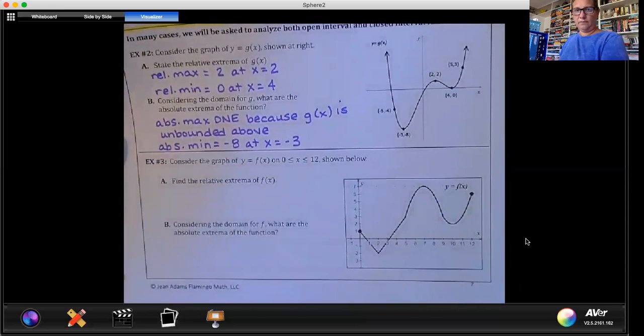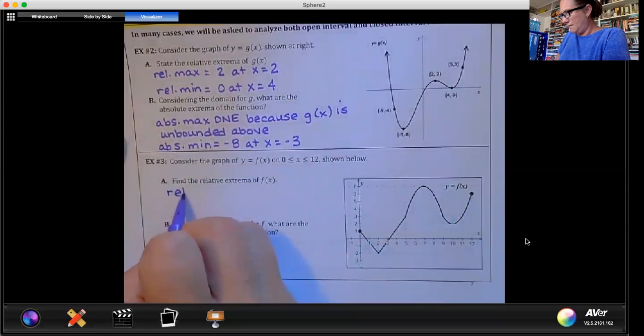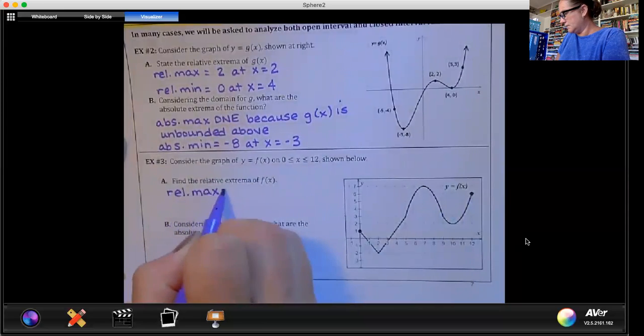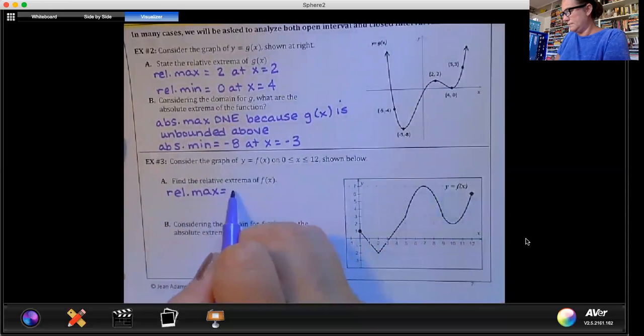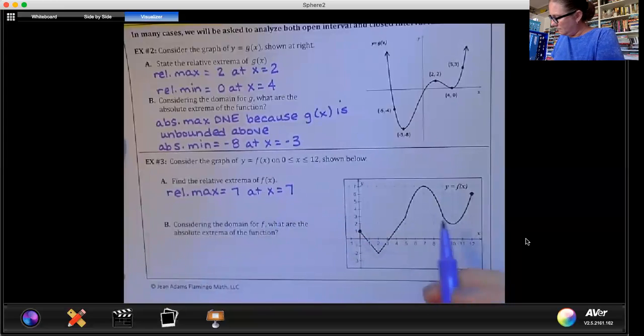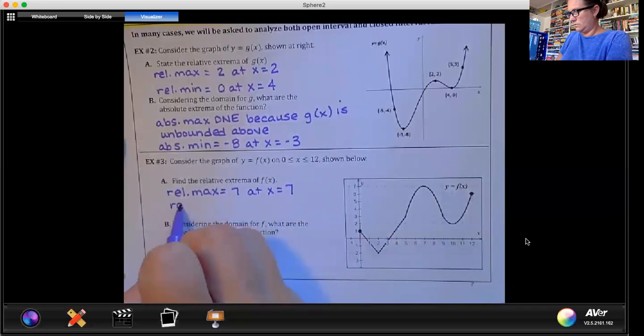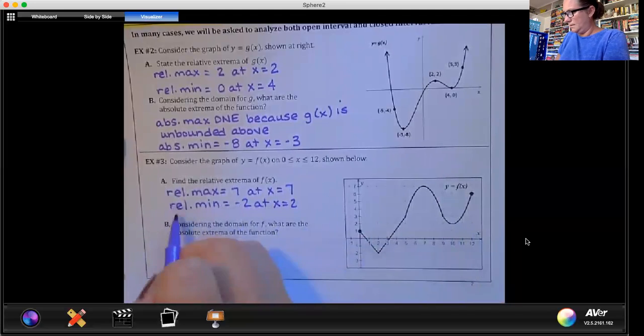Relative extrema, for example number 3, here's your graph, highs and lows. So we have a relative max at 7, 7. We have a relative min of -2. And we have another minimum of 2 at 10.